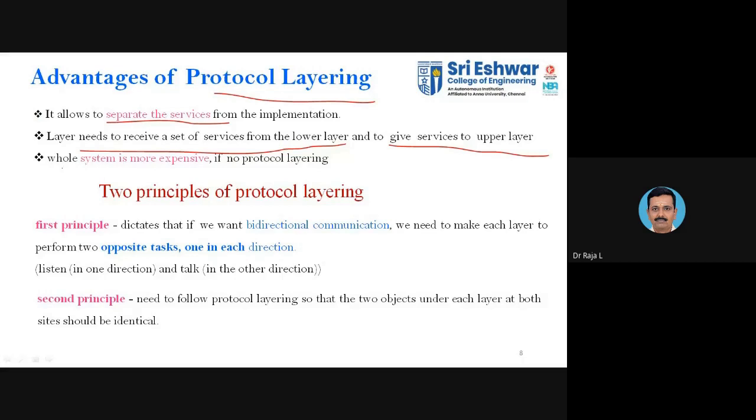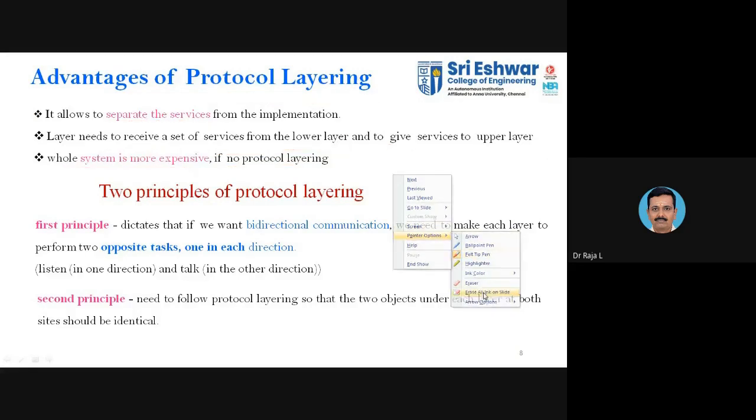The third one: the whole system is more expensive if there is no protocol layering. Instead of separating the layers, if a single user executes a complex task, it is more expensive. There may be a collision, or you may not be able to receive the data correctly. That's why we go for protocol layering. These are the main advantages of protocol layering.